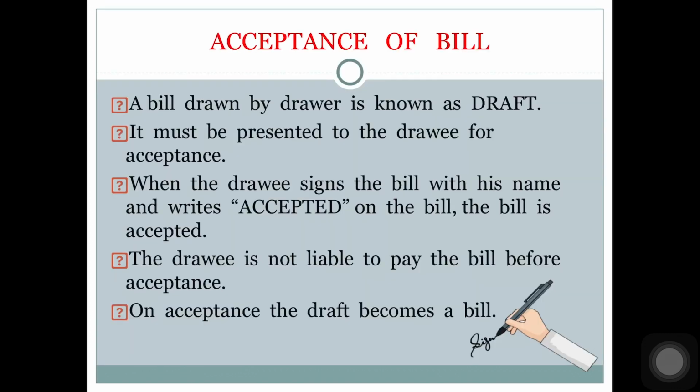Now let us see what is acceptance of a bill. A bill drawn by the drawer is known as a draft. It must be presented to the drawee for acceptance. When the drawee signs the bill with his name and writes accepted on the bill, only then is the bill accepted. The drawee is not liable to pay the bill before acceptance. On acceptance, the draft becomes a bill.